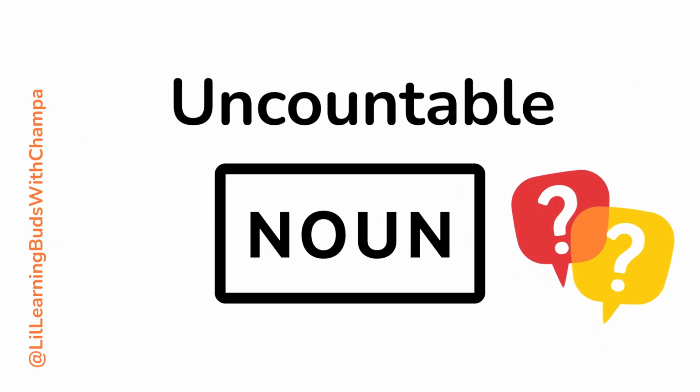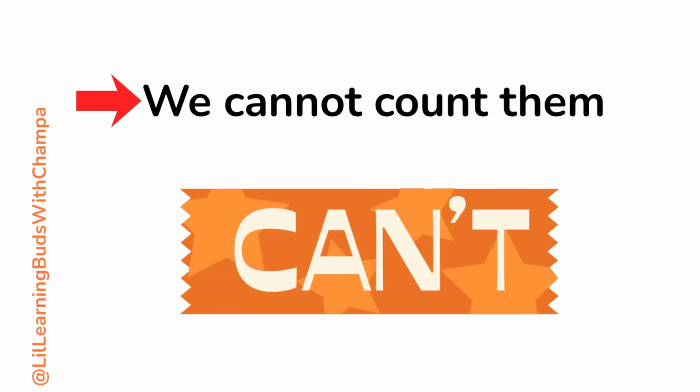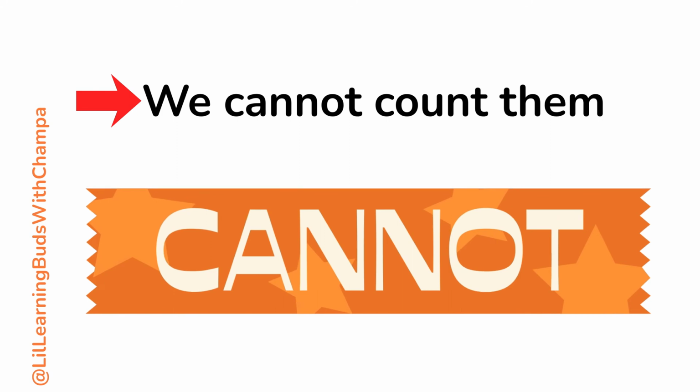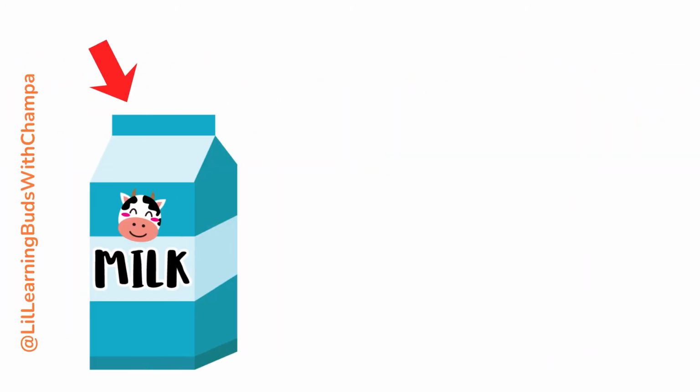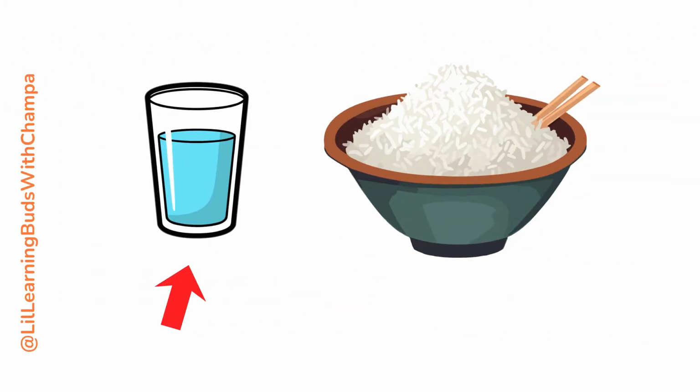What are uncountable nouns? The things which we cannot count one by one because they are too small or too much. For example, water, salt, sugar, milk, rice. They are always singular. You can't say one water. You have to say a glass of water.